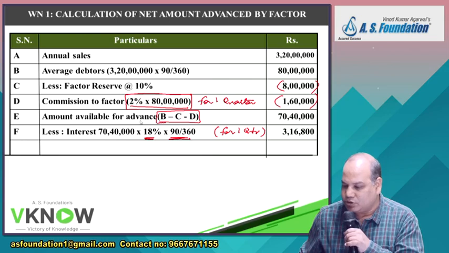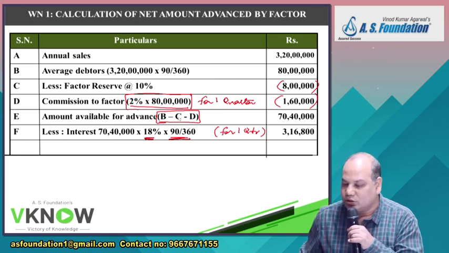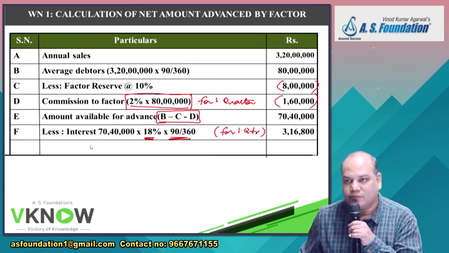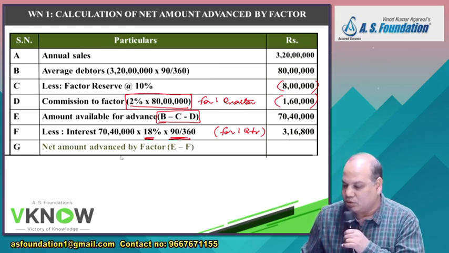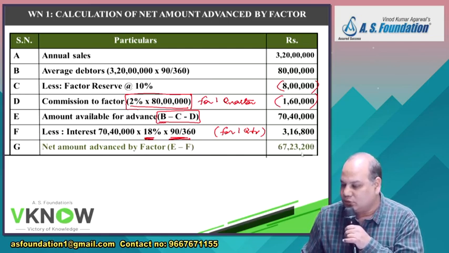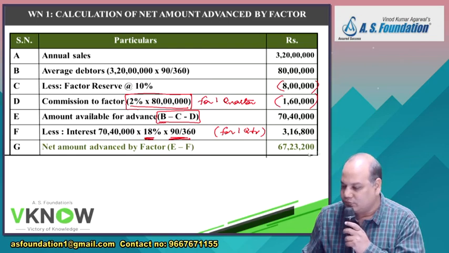3,16,800. If the question says commission is collected upfront and interest will be collected later, then your answer will stop here. But if the question says commission and interest both will be collected upfront, then you have to calculate interest and deduct it from this amount. So finally, what is the amount the factor will advance to you? 67 lakh 23,200. Is it right? If they ask you what is the net amount advanced by the factor, write this.